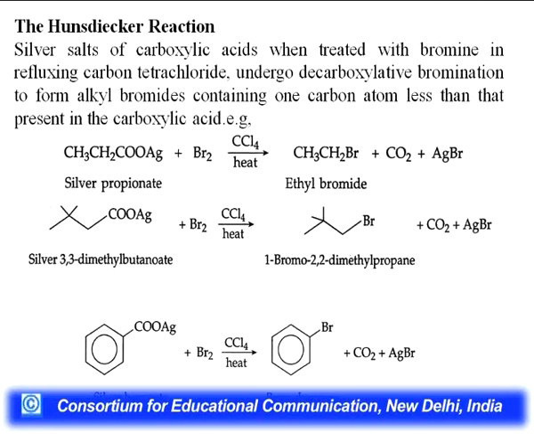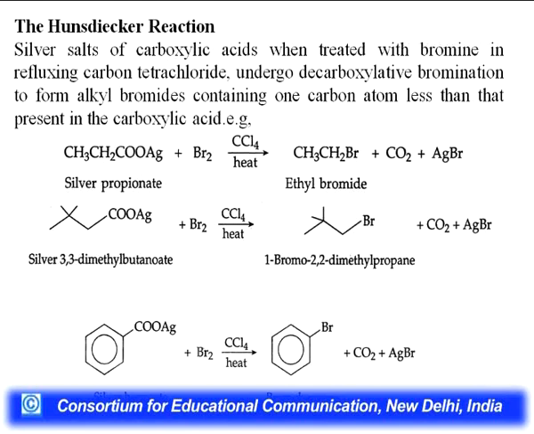Silver salts of carboxylic acid when treated with bromine in refluxing carbon tetrachloride undergo decarboxylative bromination to form alkyl bromides containing 1 carbon less than that present in the carboxylic acid. You can see the example how silver propionate when reacted with bromine in presence of carbon tetrachloride will give you ethyl bromide, and how silver 3,3-dimethyl butanoate will give you 1-bromo-2,2-dimethyl propane. Next example is also with silver benzoate, which will give you bromobenzene.